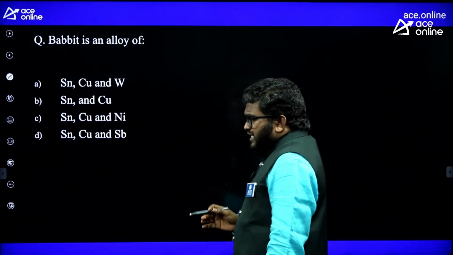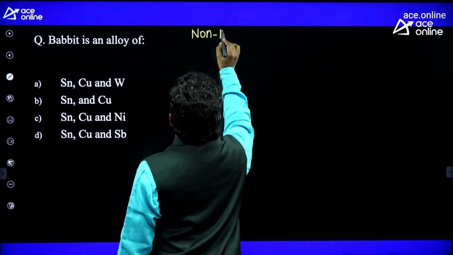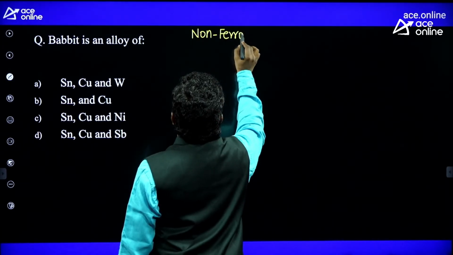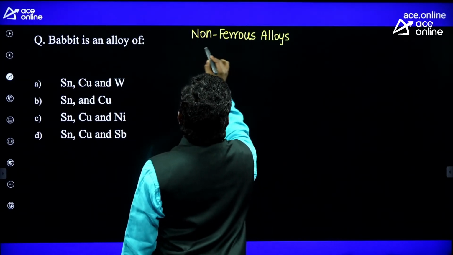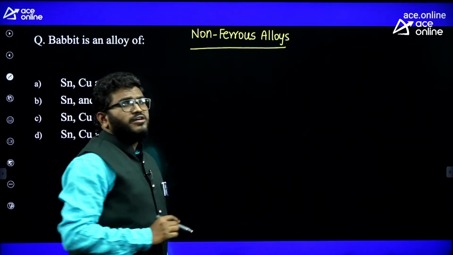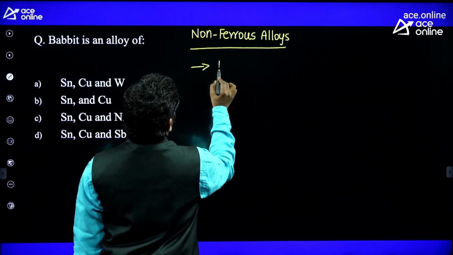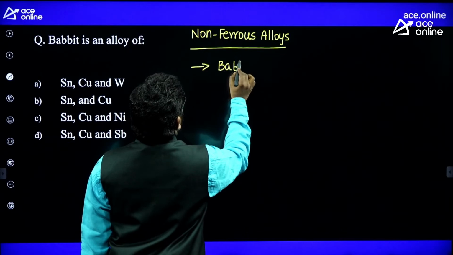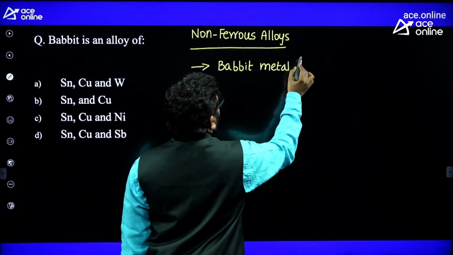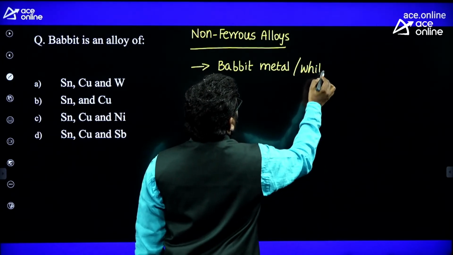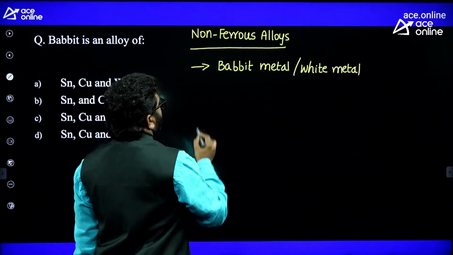Now, this is related to non-ferrous materials. Remember, sometimes they will also ask you questions from non-ferrous alloys. I will give you some important things you should focus on in these materials, especially compositions. Babbitt metal, also known as white metal, is important for any competitive exam.